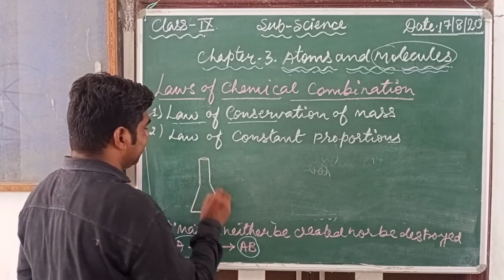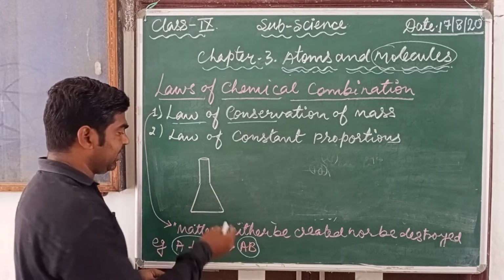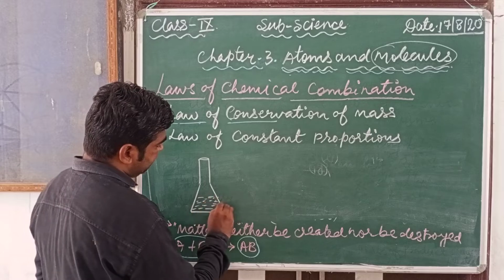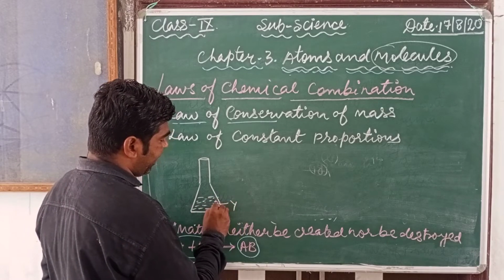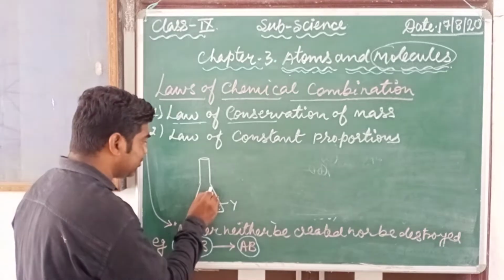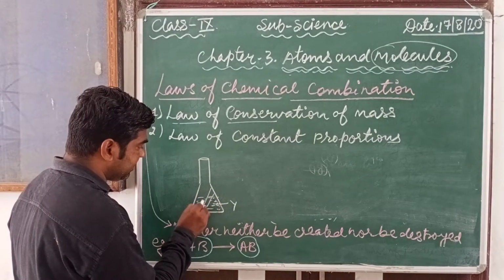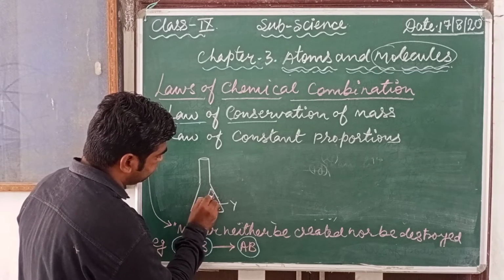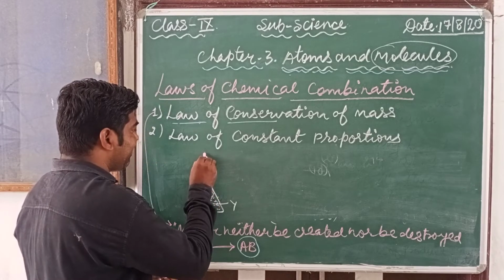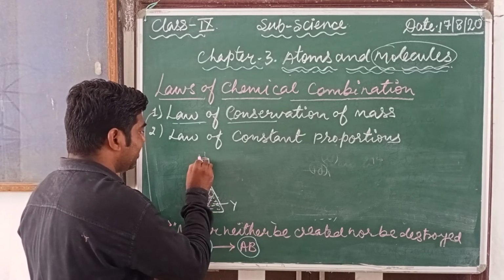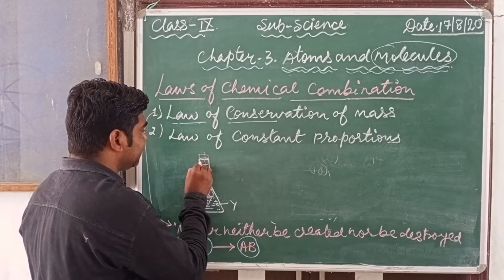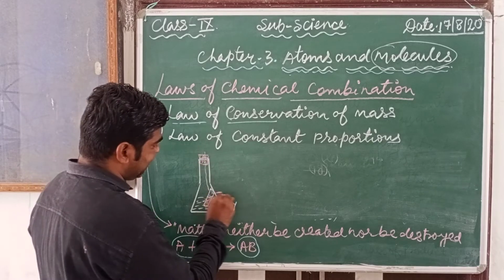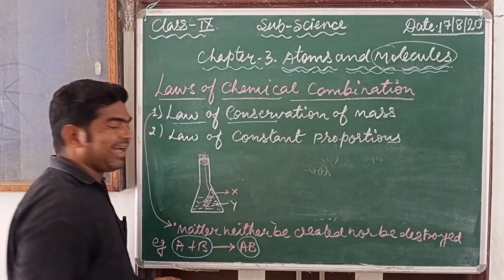This type of flask is taken and we have taken a solution in this, which is called solution Y. And we are taking one test tube, which contains another solution, and it is tied with a thread, and we close the mouth of this flask with the help of a cork. This solution is known as solution X.